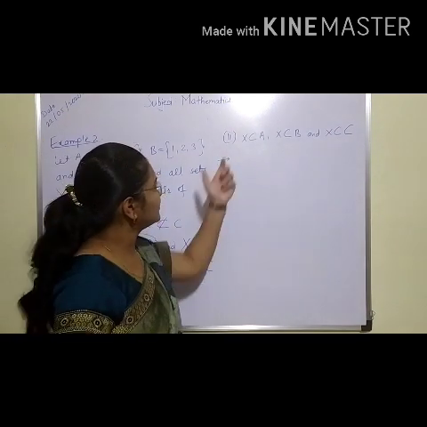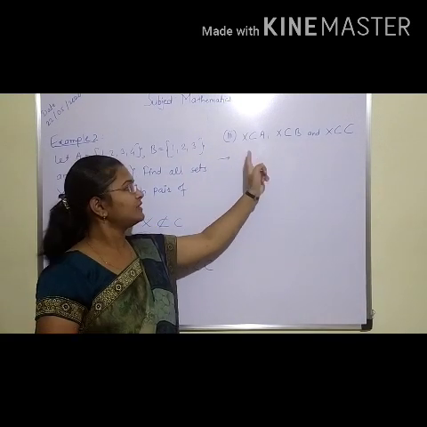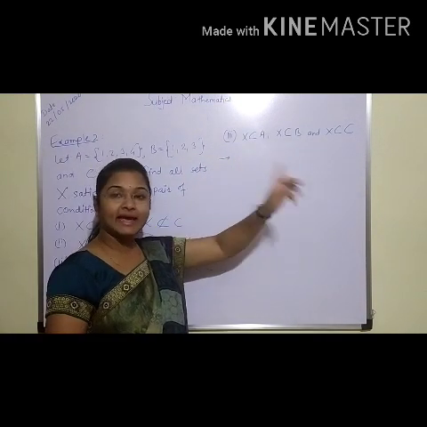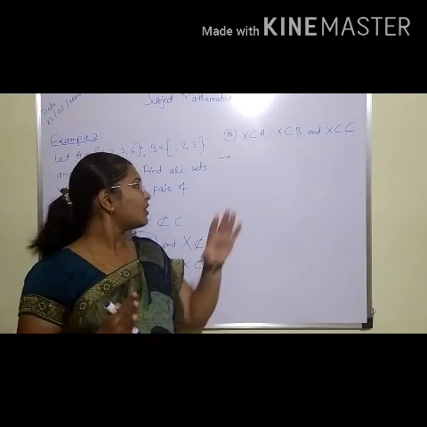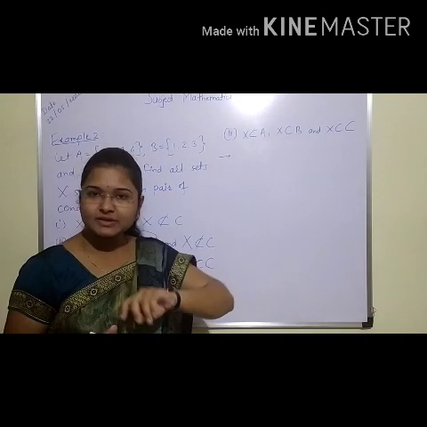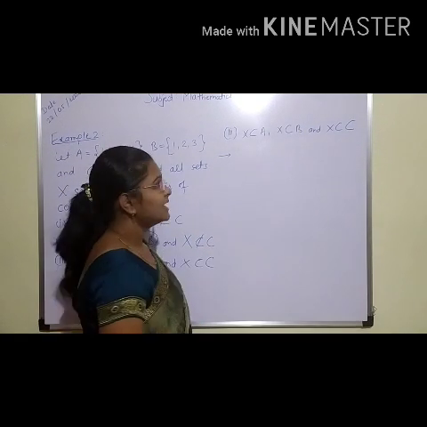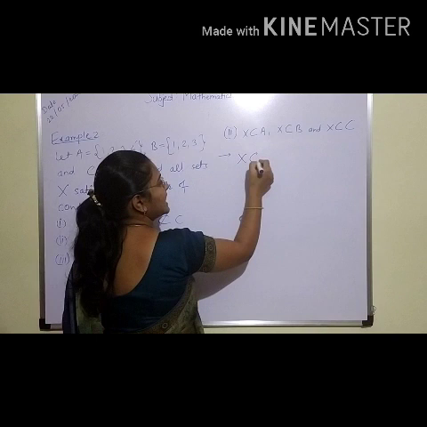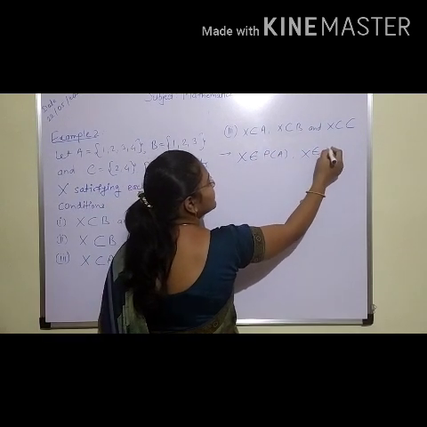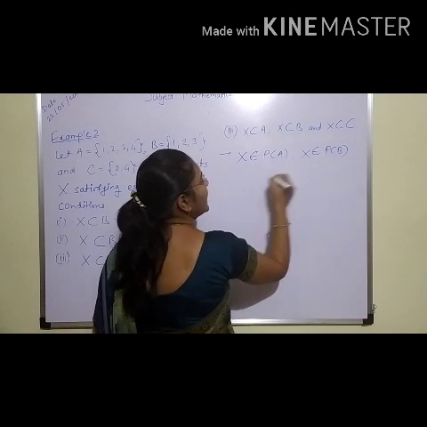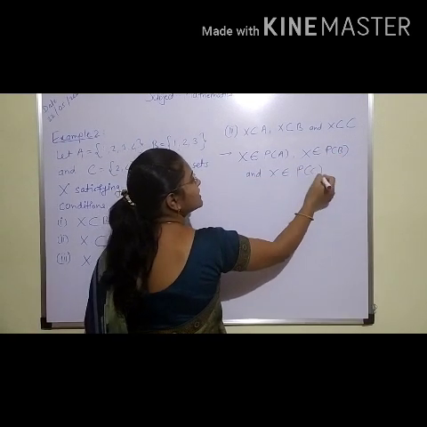Now students will go with the third condition, which is X is a subset of A, X is a subset of B, and X is a subset of C also. So X will be a member of all these power sets of these all sets. Okay. So we can write, if X is a subset of A, B and C, then we have X as a member of power set of A, X as a member of power set of B, and X as a member of power set of C.